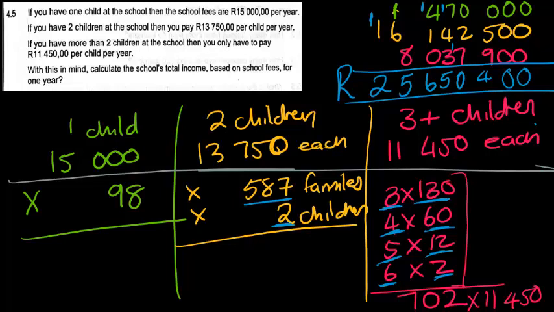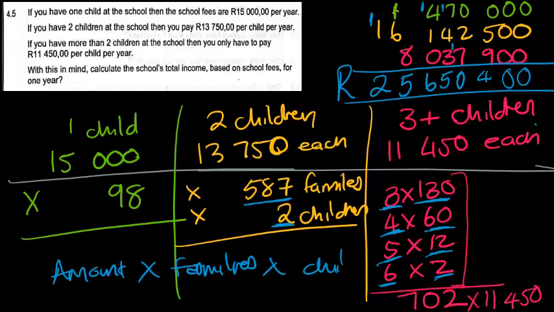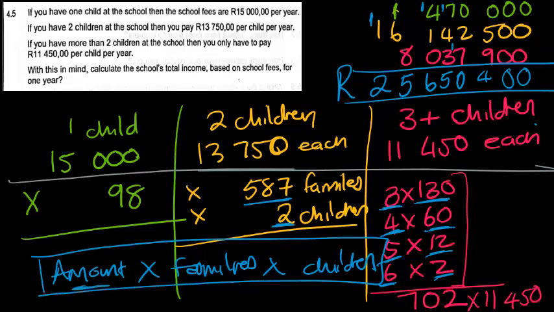So basically, you need to have the amount multiplied by the number of families multiplied by the number of children. And all 3 of these numbers, the amount, the families, and the children, is different for each question. It's different for the green one, it's different for the yellow one, and it's different for the pink one.